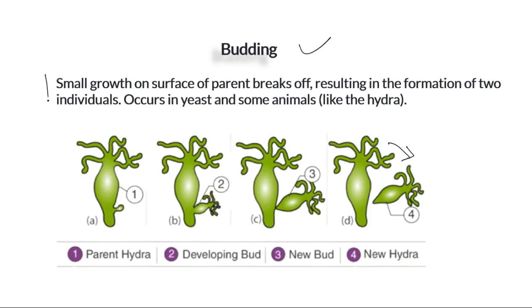You can read here: a small growth on the surface of the parent breaks off. It can be anywhere on this surface, and slowly that will grow into another hydra. Even in yeast it grows, and it's a very quick process. You will find yeast growing all over bread, right? So unlike sexual reproduction, asexual reproduction is very quick. So this is one example, please keep it in mind. Fragmentation.